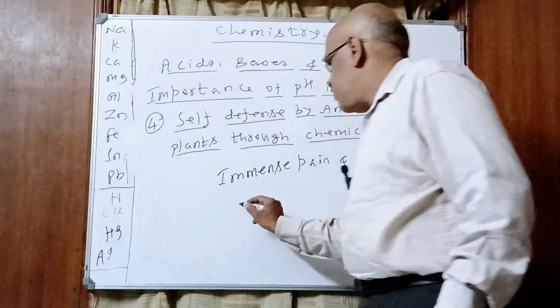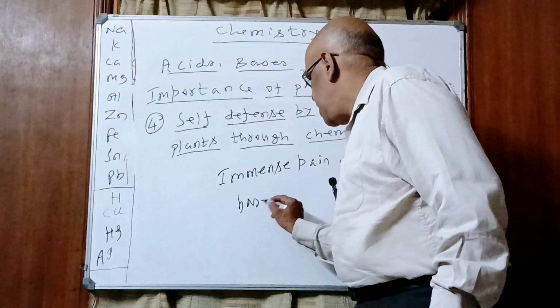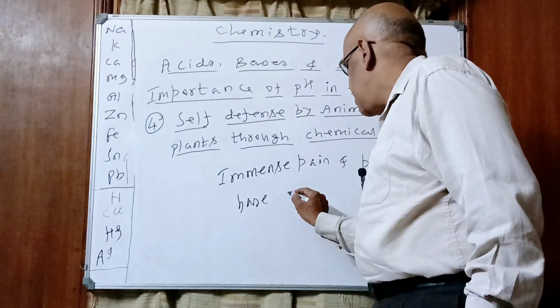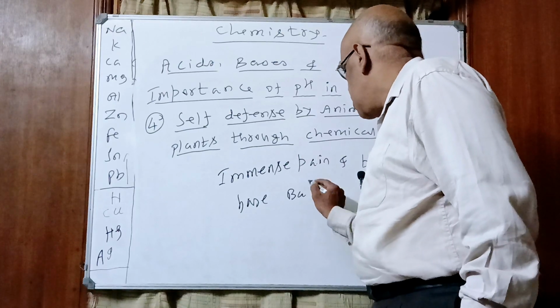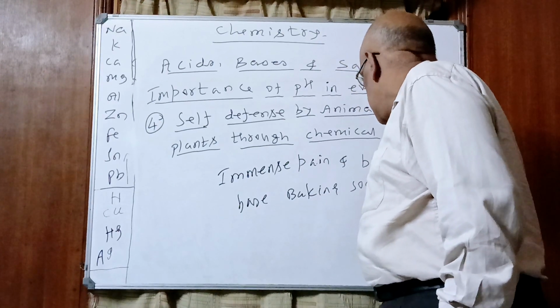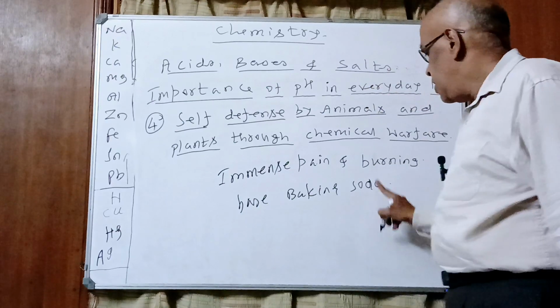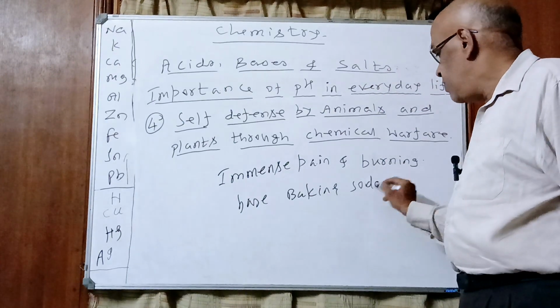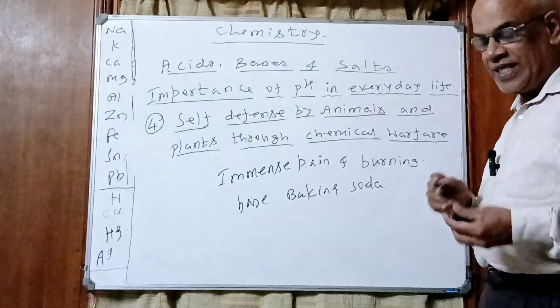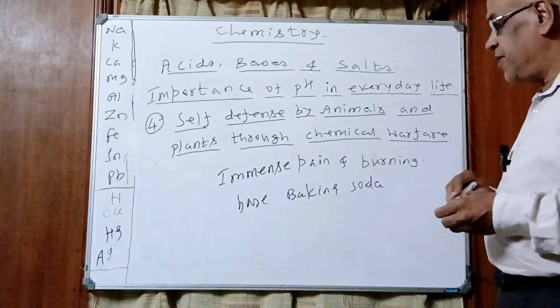Yes or no, children? We take a base. We neutralize this acid by rubbing it with a base. What is that? Baking soda. Baking soda is sodium hydrogen carbonate, which is also called sodium bicarbonate, and is a base. It neutralizes the acid released by the honeybee sting.